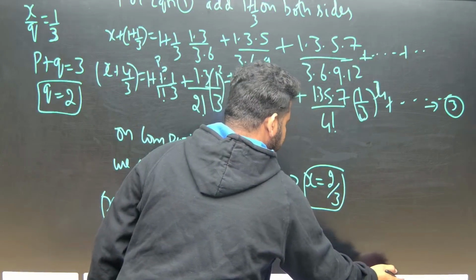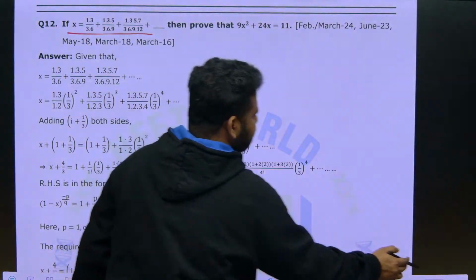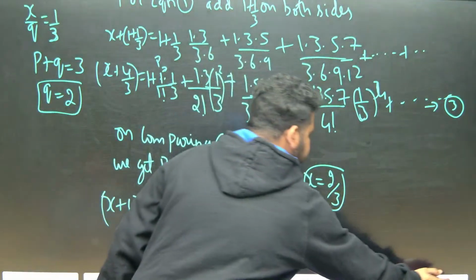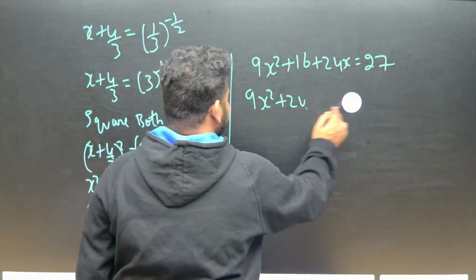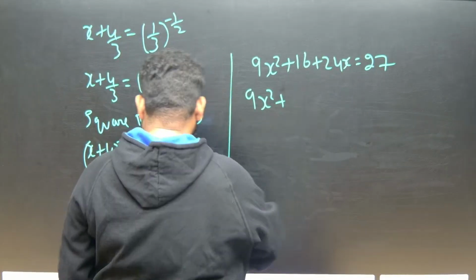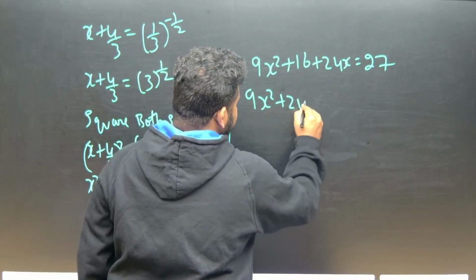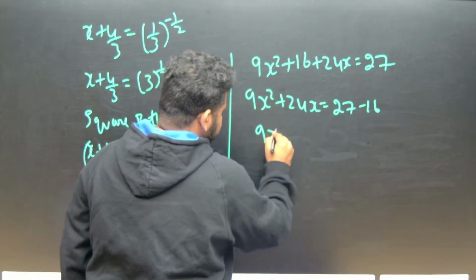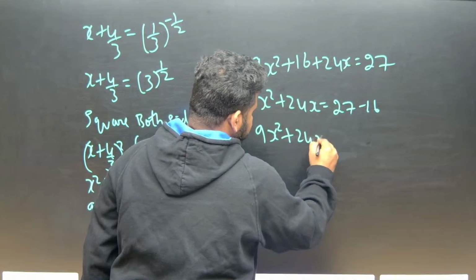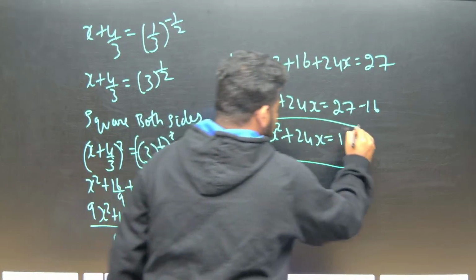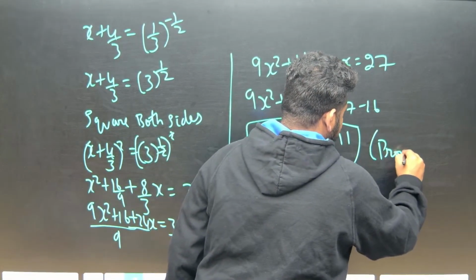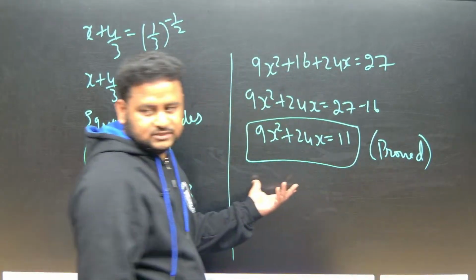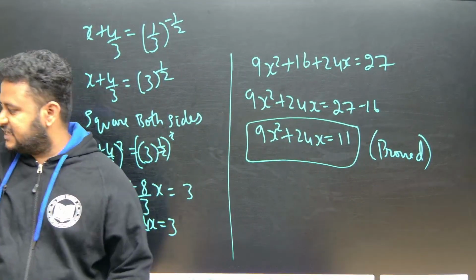What they are asking us to prove is that it should be equal to 11. So 9x square plus 24x is equal to 11. Proved. That's it. Clear? Very simple, same as the previous question.